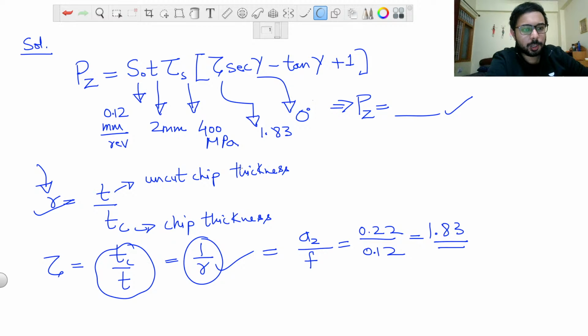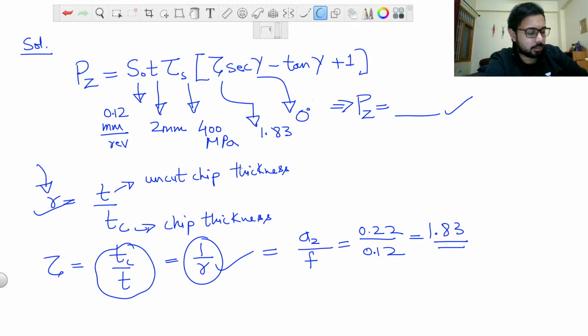So we have discussed a lot of things here, as you can see. I selected this question because we will not only do what is asked, but we will also discuss along the way the small details that you have to remember to do other types of questions from the same topic. In this question we have discussed chip thickness ratio, chip reduction ratio, and orthogonal machining assumptions. If feed is given, then we take that as equal to uncut chip thickness, because that's what the orthogonal machining assumption says.